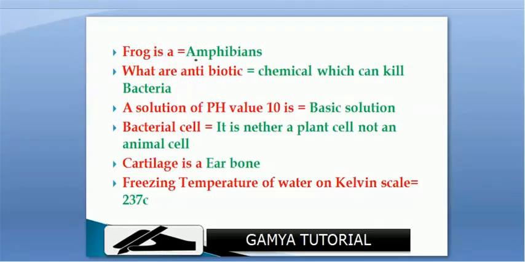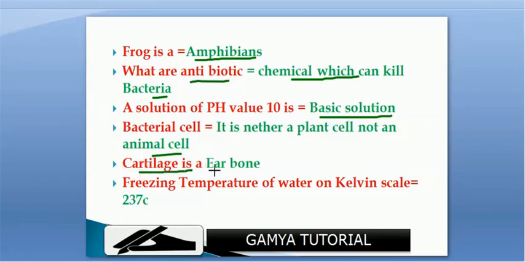Frog is an amphibian. What are antibiotics? Chemicals which can kill bacteria. A solution of pH value 10 is a basic solution. Bacteria cell is neither a plant cell nor an animal cell.